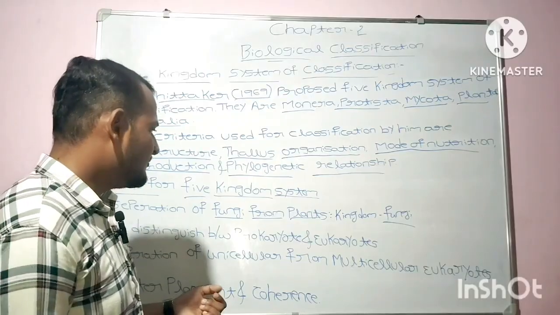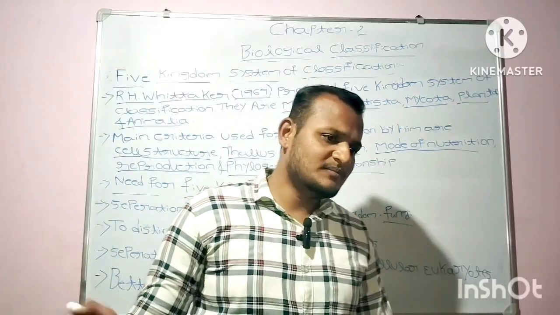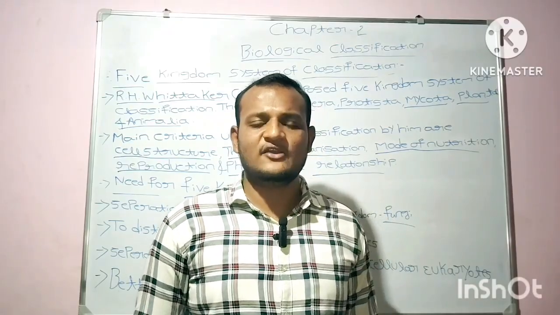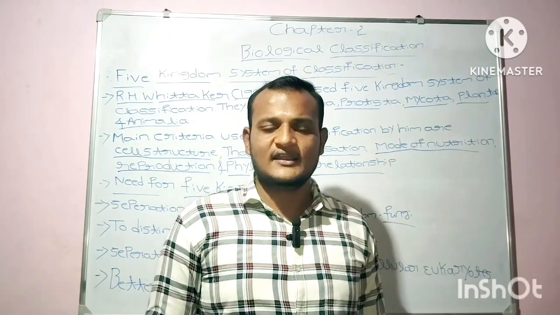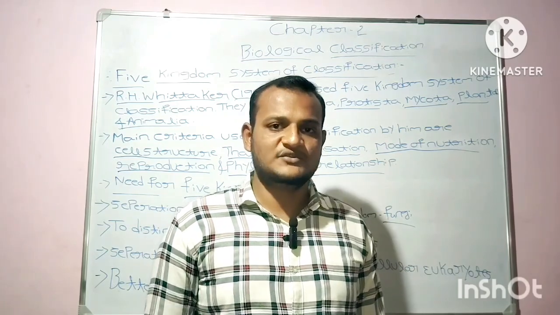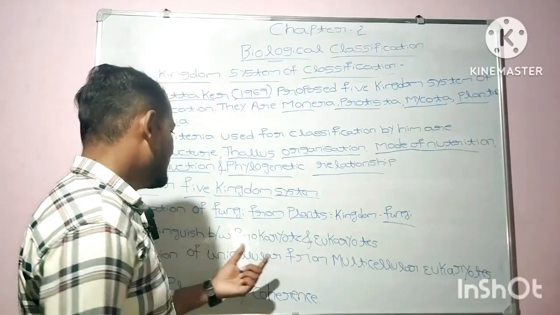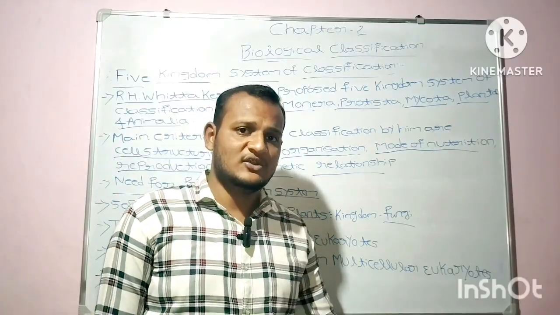To distinguish between prokaryote and eukaryotic organisms. In the previous classification, they failed to distinguish between prokaryotic and eukaryotic organisms. In this classification, prokaryotic and eukaryotic organisms got distinguished, got separated. So, to distinguish between prokaryotes and eukaryotes, this five-kingdom system of classification came into existence.